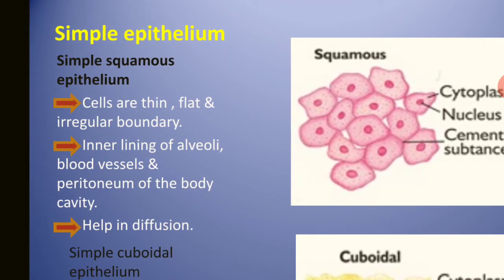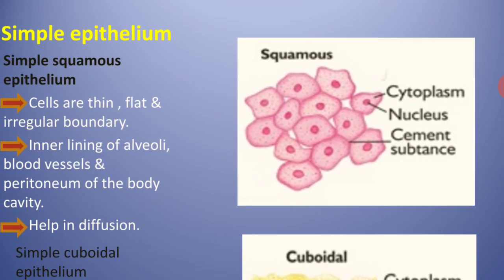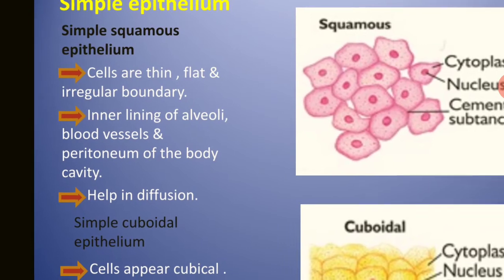First type is simple squamous epithelial tissues. Cells are thin, flat and irregular boundary. When we examine these tissues under the microscope, we find that the cells are very thin, flat and have totally irregular boundaries. You can see in this diagram squamous epithelial tissues having the cytoplasm, nucleus and cement substances in between the tissues.